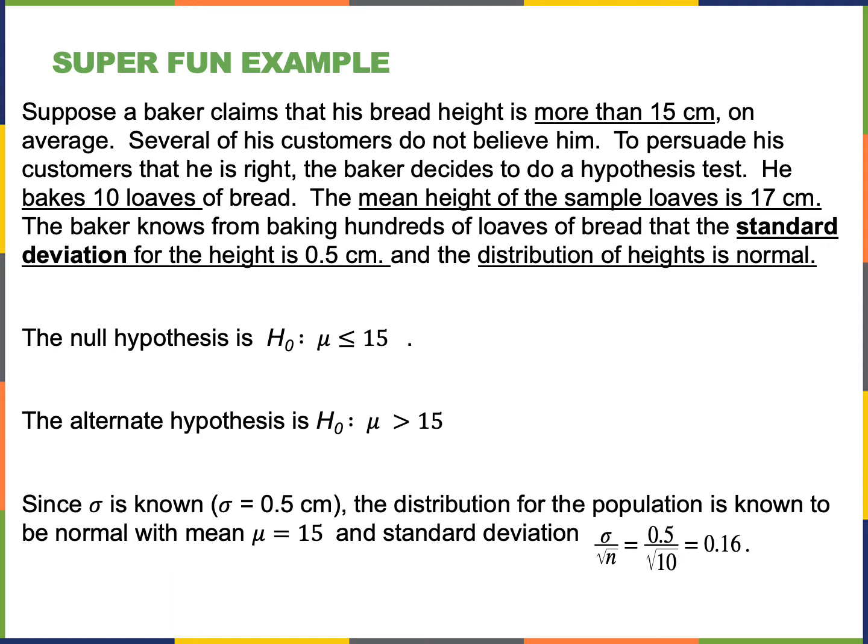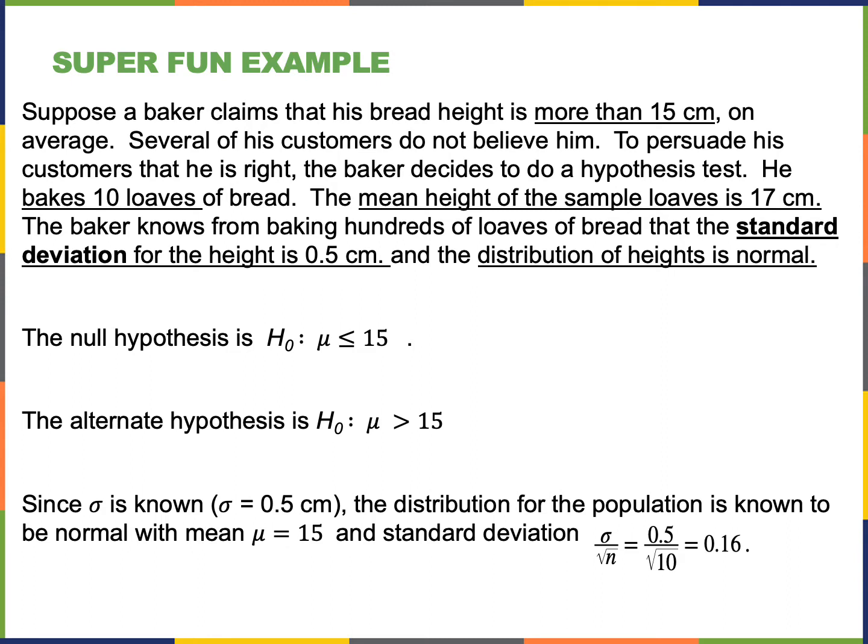Okay, so the null would be the contradictory statement to this: the bread is less than or equal to 15 centimeters, okay? So what he does in his test, he uses what's his sample size, right? The sample size is 10, so n equals 10. When you read this, you should be writing down n equals 10. Mu is 15. Mu is greater than 15 for the alternative hypothesis. Null is less than or equal to 15.